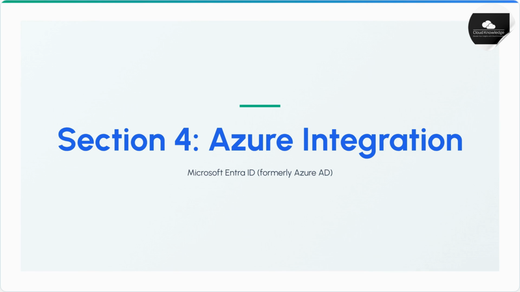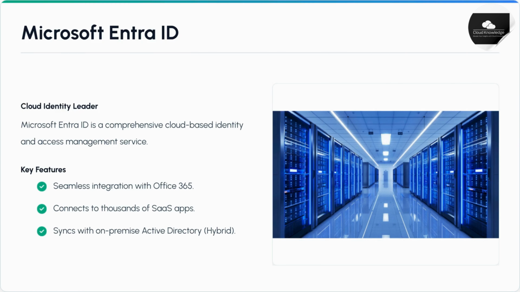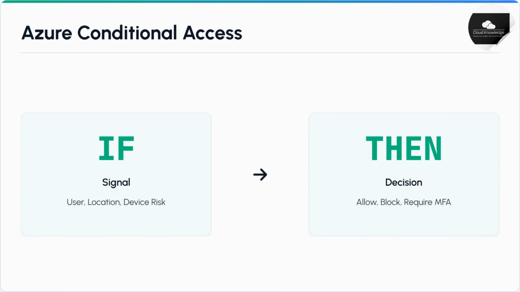Section 4 focuses on Azure integration, specifically Microsoft Entra ID, formerly known as Azure AD. Microsoft Entra ID is a leading cloud-based identity and access management service. Key features include seamless integration with Office 365, connectivity to thousands of SaaS applications, and syncing with on-premise Active Directory for hybrid environments.